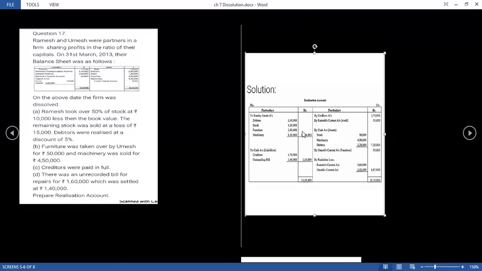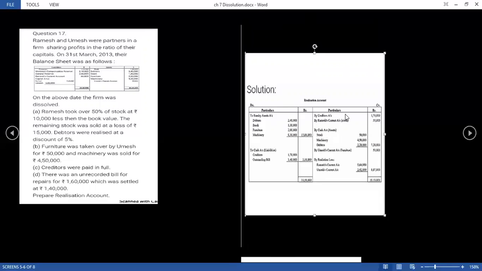Now Ramesh has taken over the stock at 10,000 less than the book value, and the remaining 50% he has taken. So what was the value of the stock? It was 1,30,000, and the 50% will be 65,000, and then again 10,000 less.